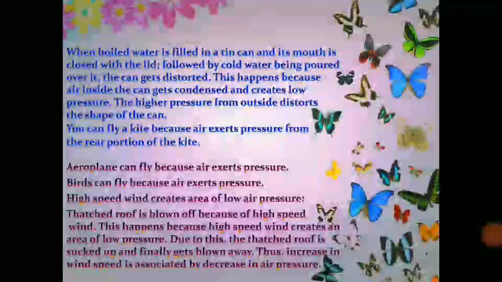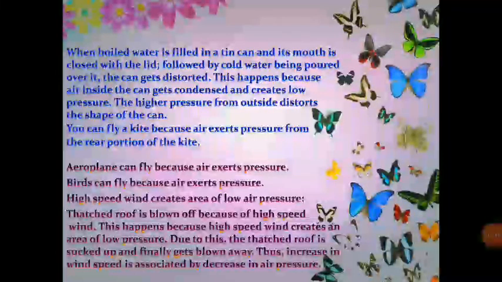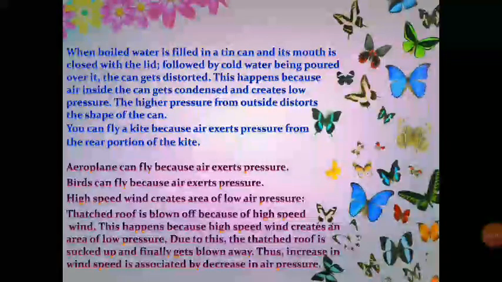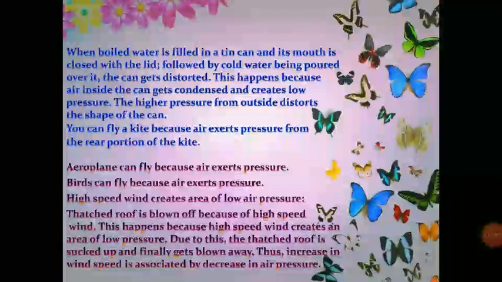When boiled water is filled in a tin can and its mouth is closed with the lid, followed by cold water being poured over it, the can gets distorted. This happens because air inside the can gets condensed and creates low pressure. The high pressure from outside distorts the shape of the can. You can fly a kite because air exerts pressure from the rear portion of the kite. Aeroplane can fly because air exerts pressure. Birds can fly because air exerts pressure.